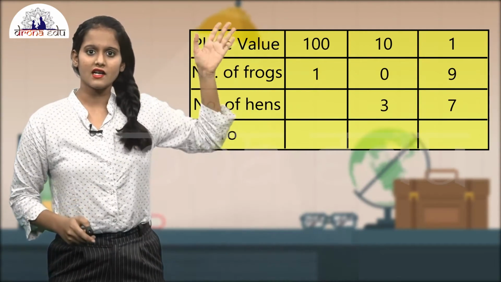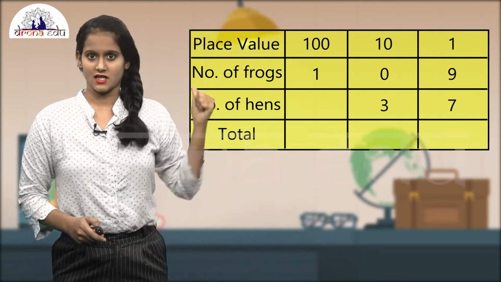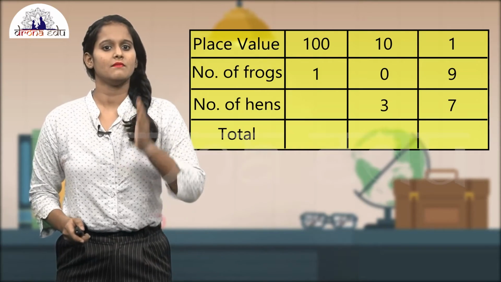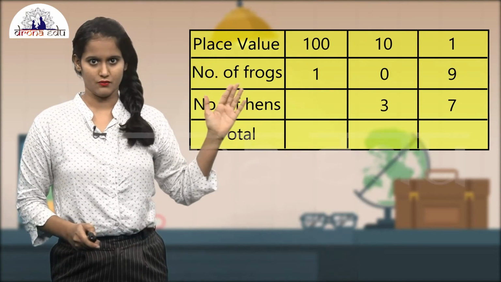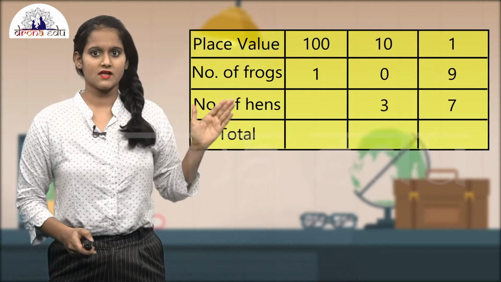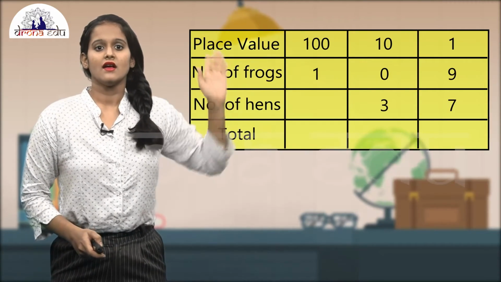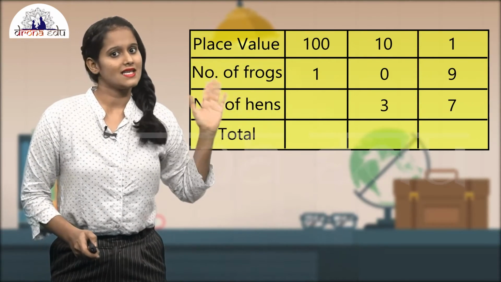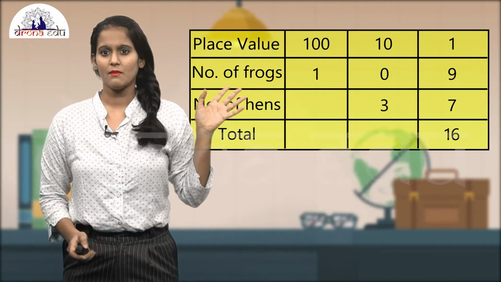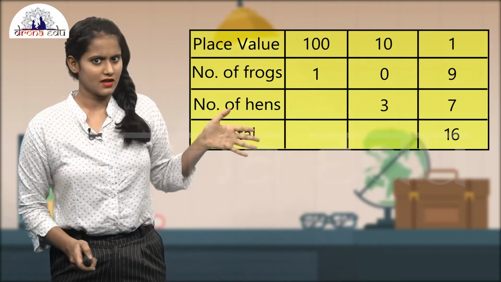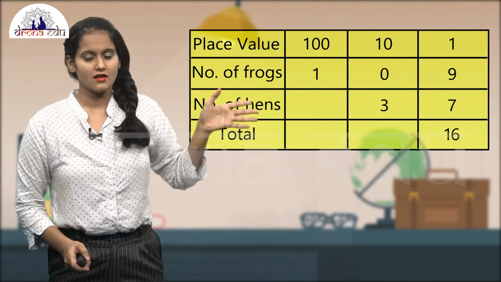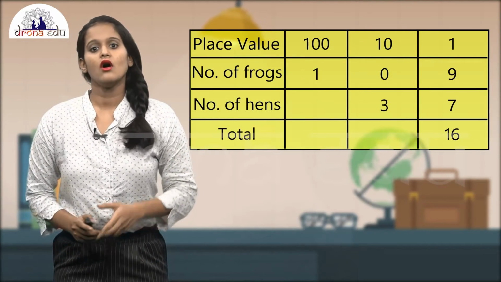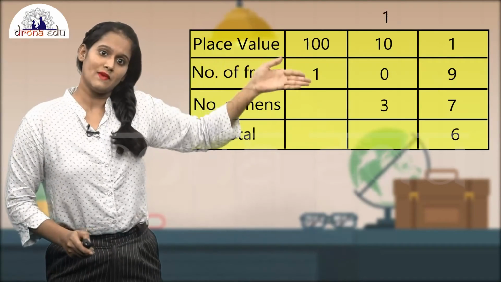When we carry out the addition, we should always make sure that our first step starts from the units place value. In the units place, the digits are 9 and 7. When you add 9 and 7, we get 16. But a place can hold a single digit only, right? So in 16, the 1 here denotes 10. So we shall send it to the tens place.